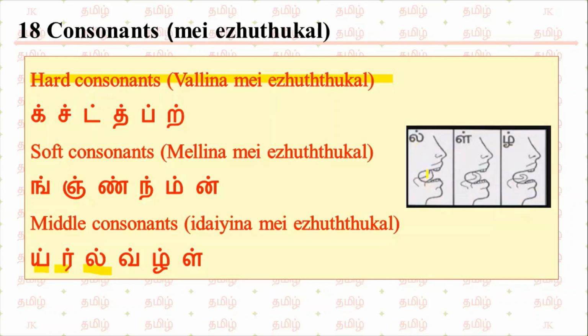When you pronounce this il, your tongue will touch the soft palate, the front part of the palate. When you pronounce this il, your tongue will touch the hard palate. But when you pronounce the other il, you have to fold your tongue and touch your hard palate.